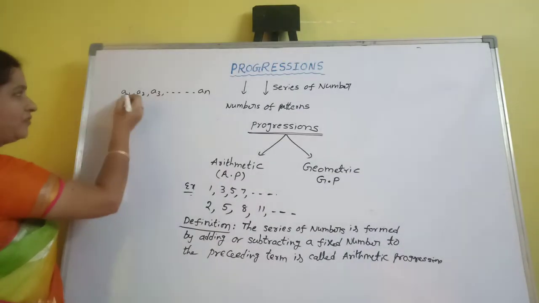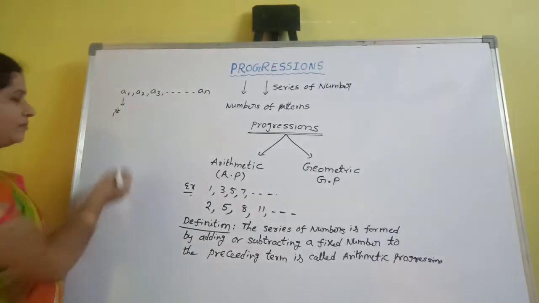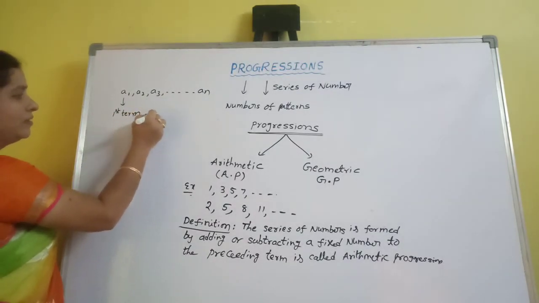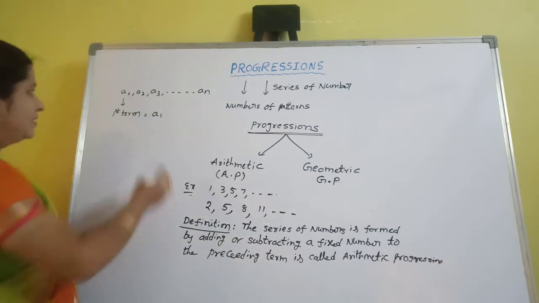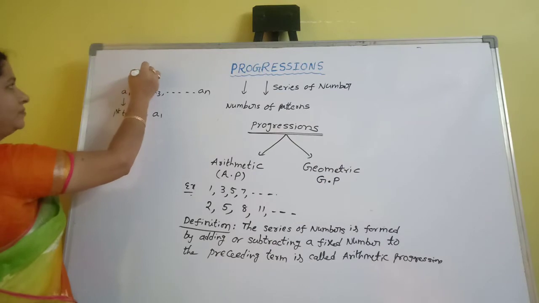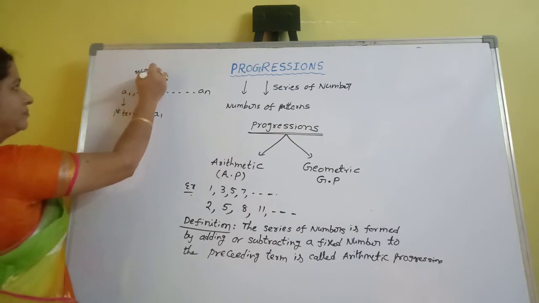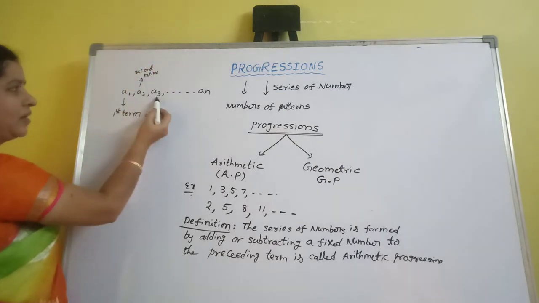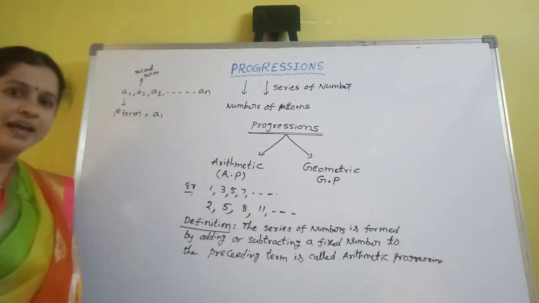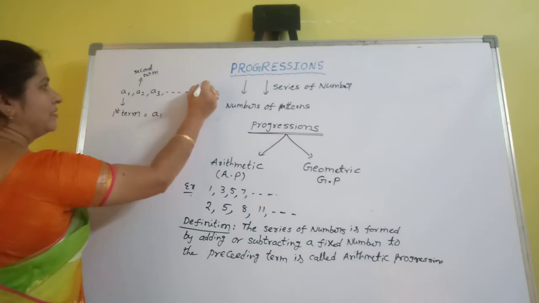In the series, the first number is called the first term. So first term equal to A1. This is the second term, this is the third term, fourth term, fifth term, like this. AN is the nth term.